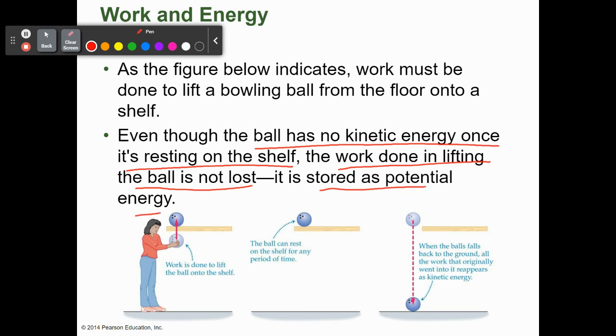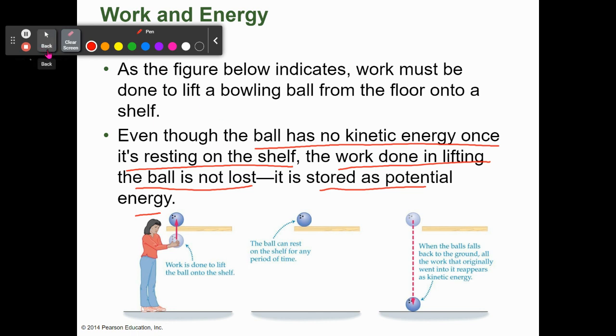So remember the first law of thermodynamics: energy and matter cannot be created, and they cannot be destroyed. In physics we deal more with energy, in chemistry more with matter, but it's the same thing. So the kinetic energy turns into potential energy. Once that ball reaches the top of the shelf and it's just sitting there, it's no longer moving. It didn't lose kinetic energy. We didn't destroy that energy. We simply changed its form. It went from being kinetic to being potential. The work done in lifting that ball didn't get lost. We just changed its form.